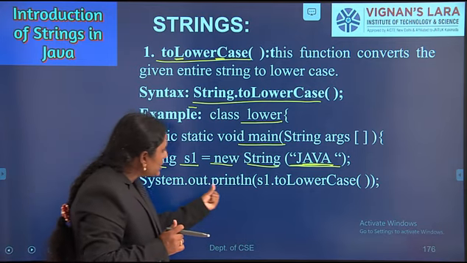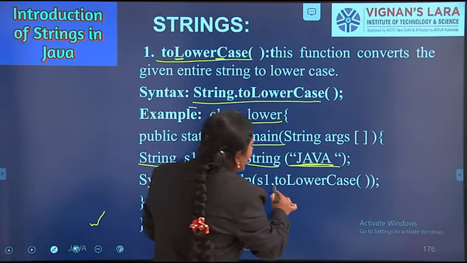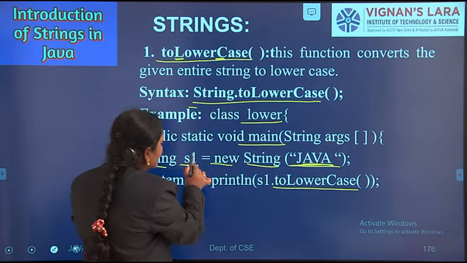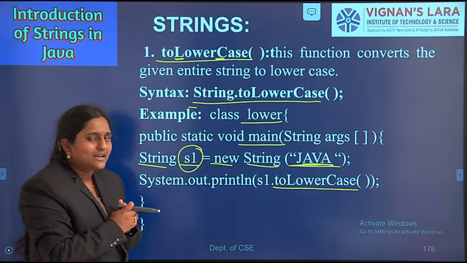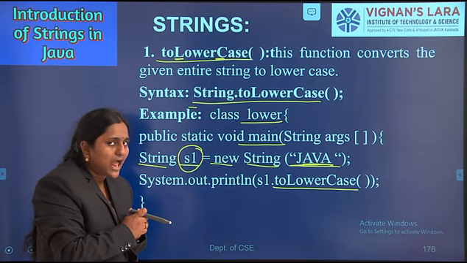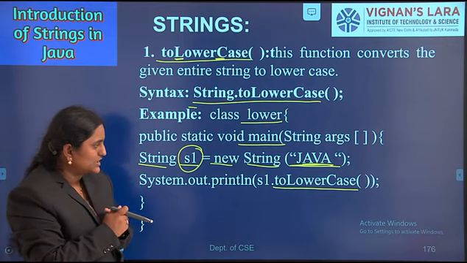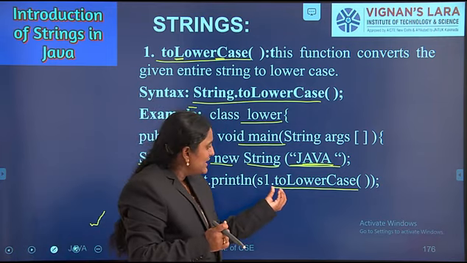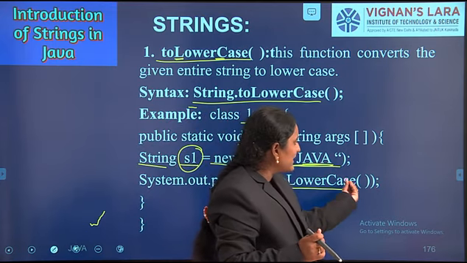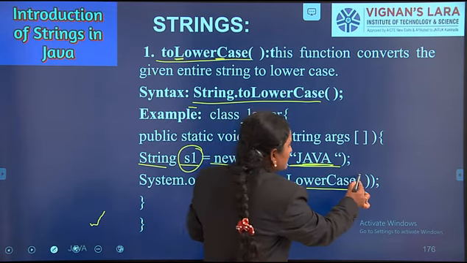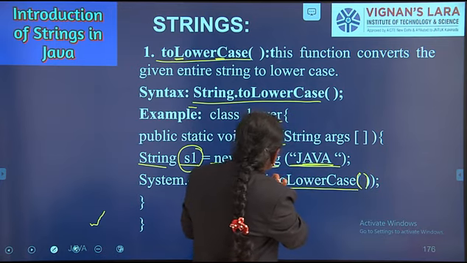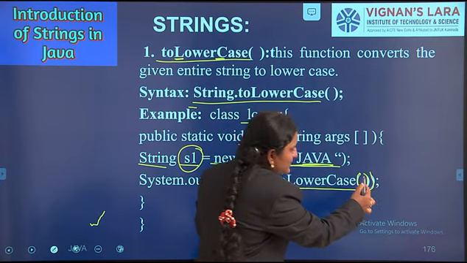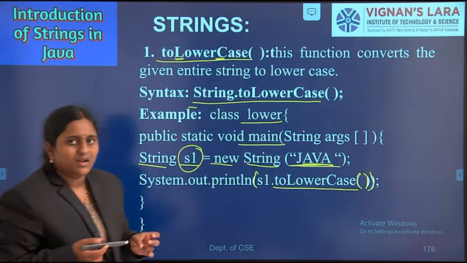Okay, here System.out.println(s1.toLowerCase()). s1 is the object name. I am calling the method name with the help of the object reference, the object name. s1 dot toLowerCase. Every method is followed by an open parenthesis and a closing parenthesis. Next, I am closing these parentheses here. Every statement ends with a semicolon.